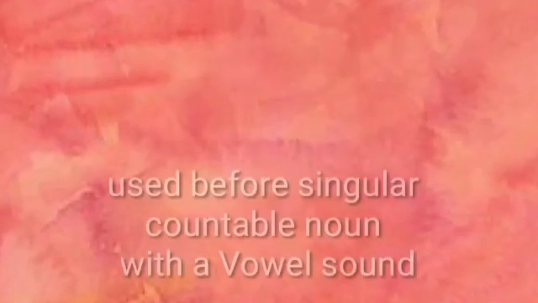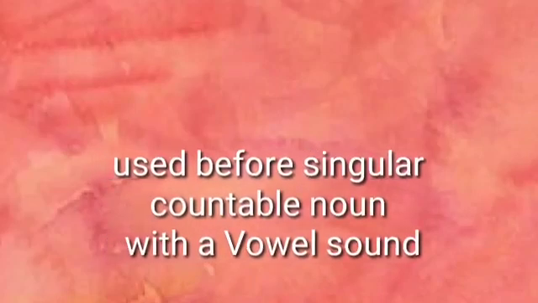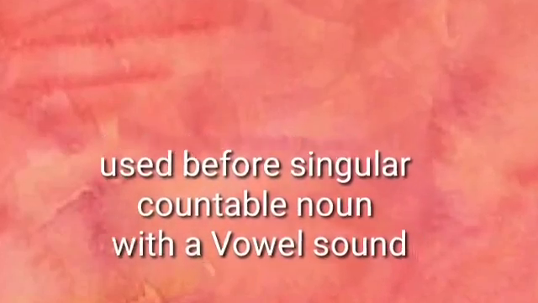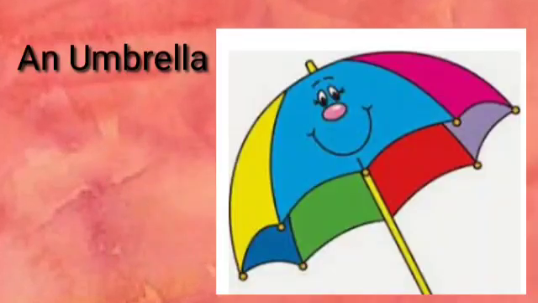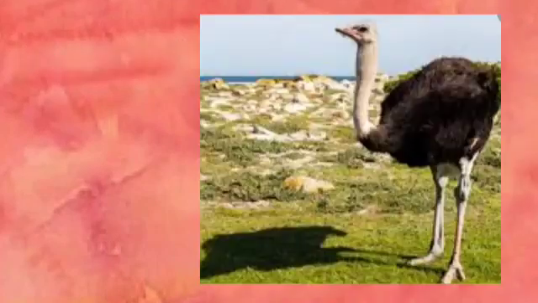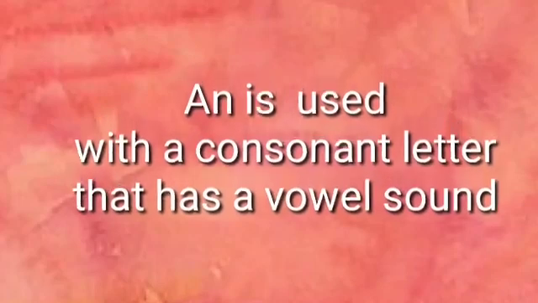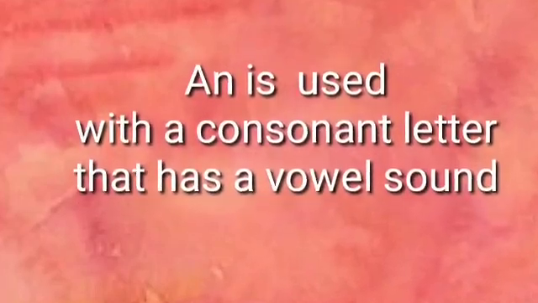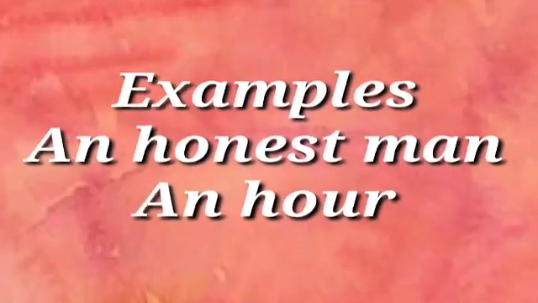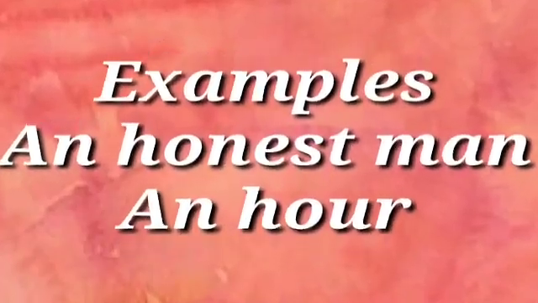Let's see where we can use the article an. An is used before singular countable nouns which begin with a vowel sound. Example, an umbrella, an ostrich. An is used before words which begin with a consonant letter but have a vowel sound. Example, an honest man, an hour.